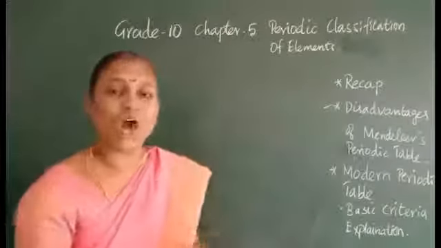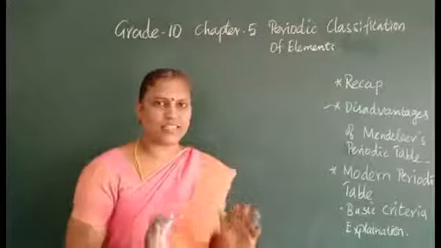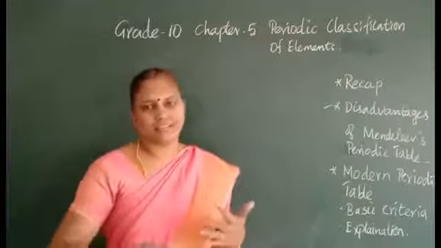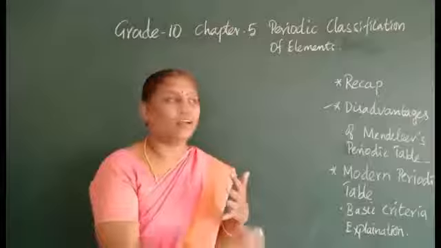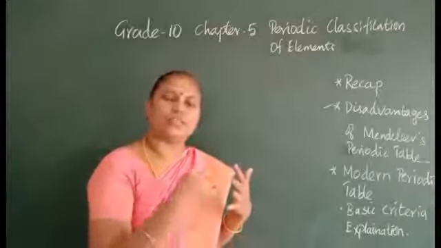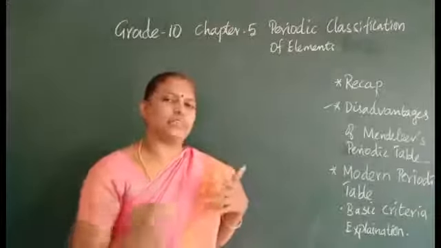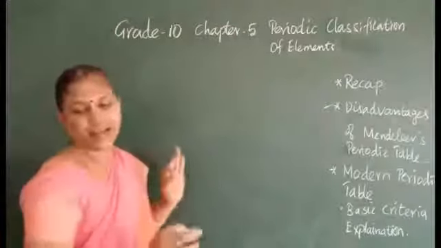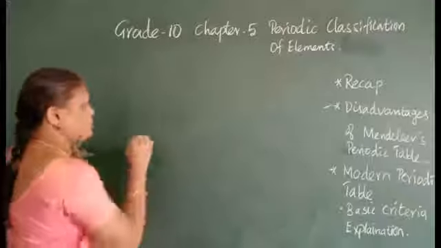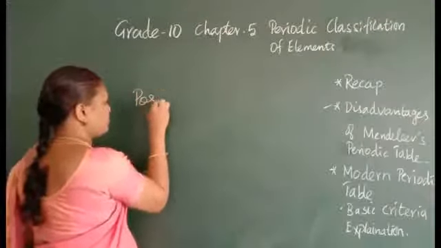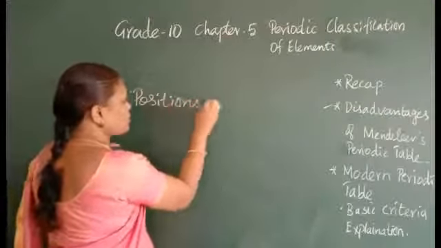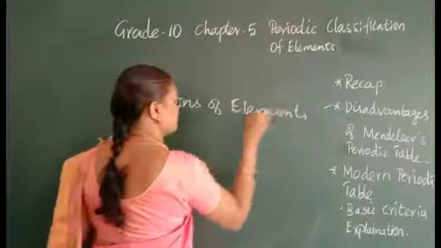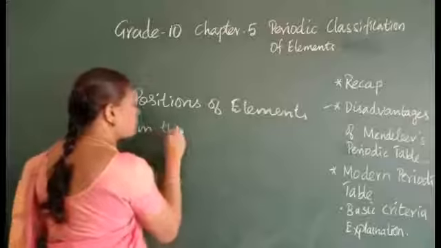Then how many groups does he have? Today we are seeing the basic thing, how he has filled the elements. We will see the trends. He explains how he arranged the elements, and what is the thing behind it. Everything we will see in the next class. Here we will see how he has arranged the position of elements in the periodic table. Next one is the position of elements in the modern periodic table.